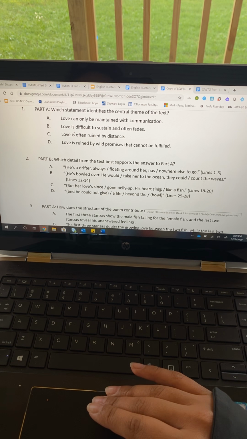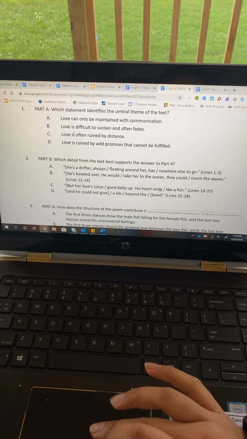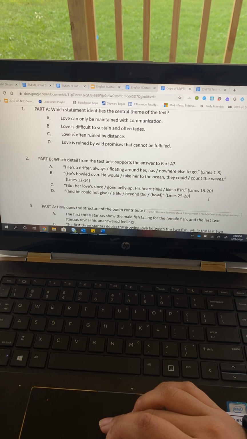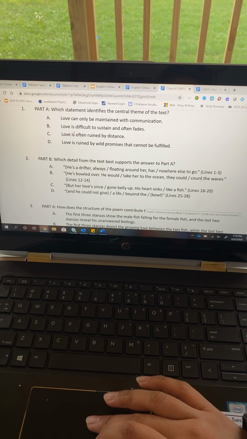Question number 2, part B. Which detail from the text best supports the answer to part A? A, he's a drifter, always floating around her, has nowhere else to go, which is lines 1 through 3. B, he's bowled over, he would take her to the ocean. They could count the waves, lines 12 through 14. C, but her love's since gone belly up, her heart sinks like a fish, lines 18 through 20. Or D, and he could not give a life beyond the bowl, lines 25 through 28.